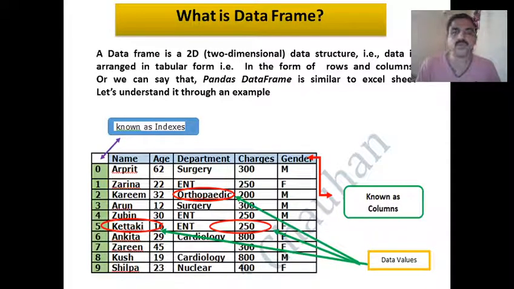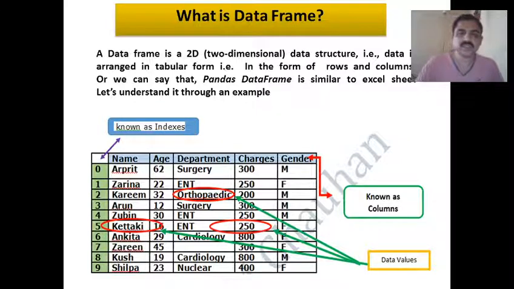In data series, we saw that data is arranged in a single dimension, that is, either in rows or in column form only. Now, we'll see about the data frame. A data frame is two-dimensional data, where the data is arranged in tabular form, that is, in the form of rows and columns. We can say that a data frame is similar to an Excel sheet.